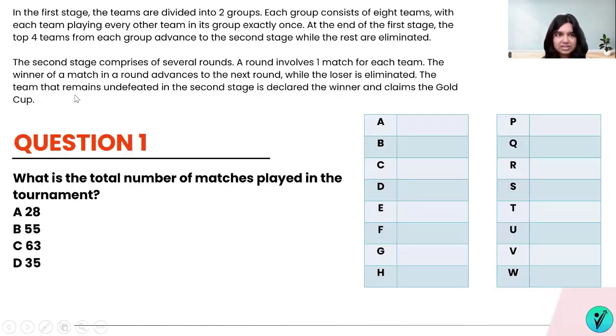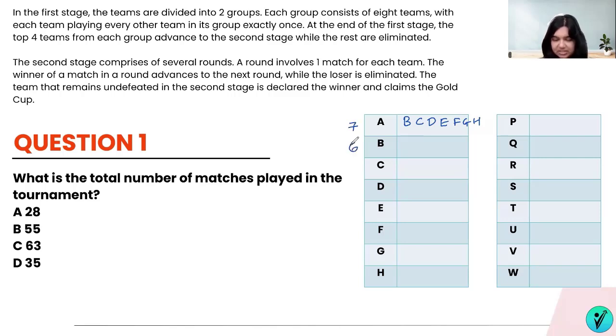The first question is this. What is the total number of matches played in the entire tournament? So we want to look at the entire tournament. Now, right before this, when we were trying to understand the tournament, we had figured out that A plays a match with B, C, D, E, F, G, and H. That means A plays 7 matches.